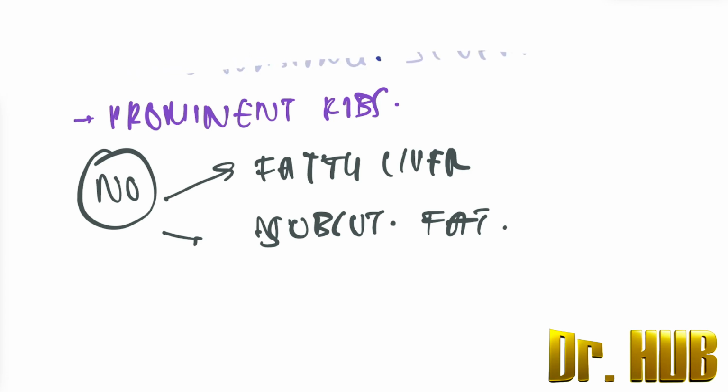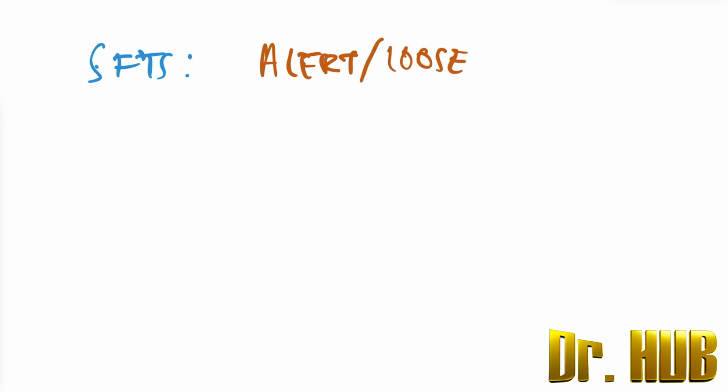Now let's look at the special features. So when you're looking at the special features, they include alertness. So the individual is alert. They have loose wrinkled skin. So this is all in terms of marasmus, and there is a baggy pant appearance.